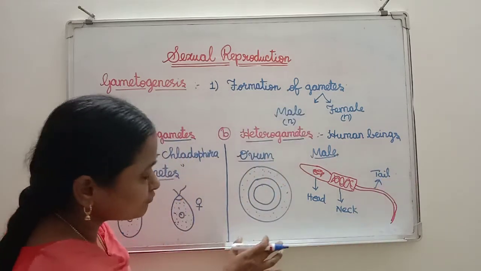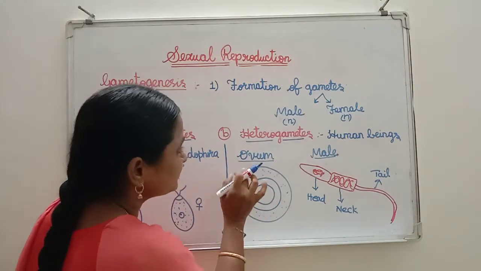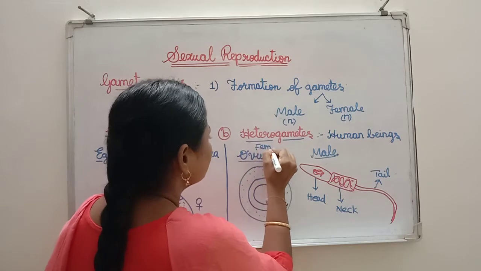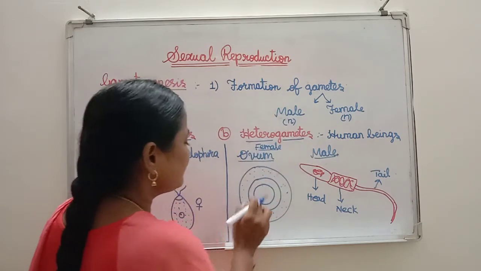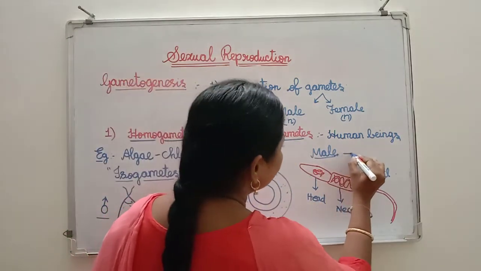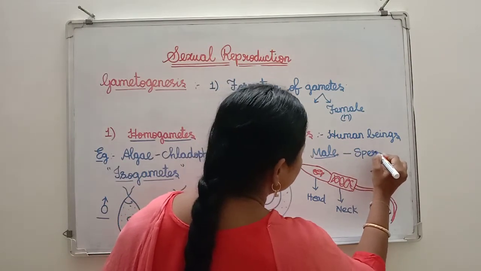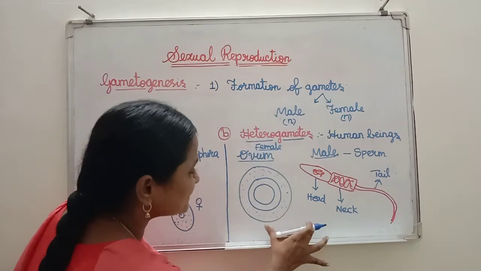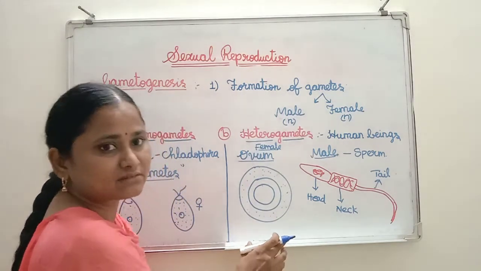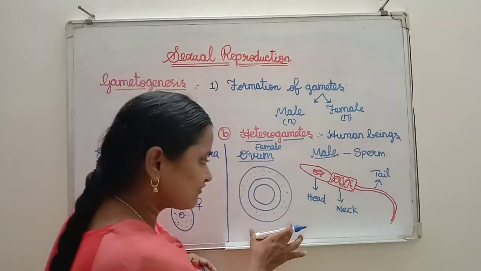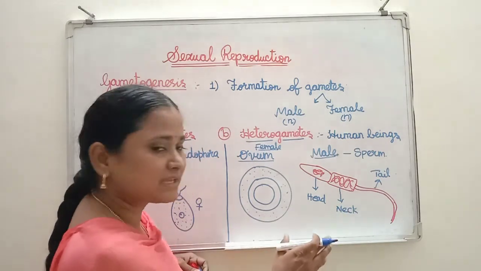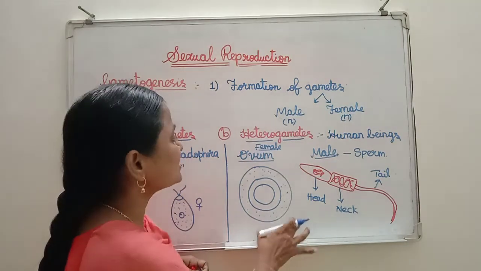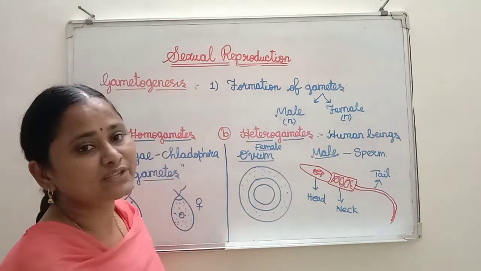You see this, both the gametes. This is a female gamete. Here what is female gamete? Ovum. And male gamete in human beings is called sperm. So both these gametes are not identical. That means morphologically and then anatomically they are different in size and then structure. Such kind of gametes are called heterogametes.